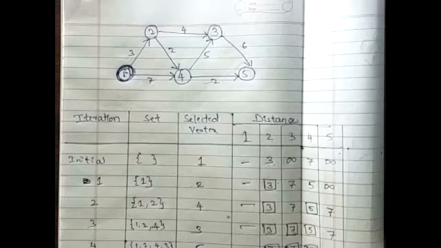Can anyone tell me what are the different problems we have looked into as part of the greedy method so far? What was the first one? Knapsack problem.